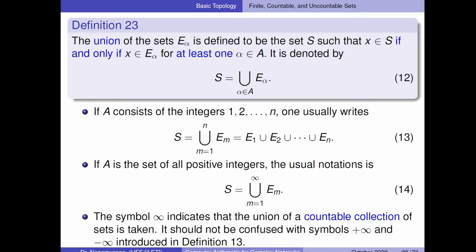You can rewrite 12 as 13 and also as 14. The symbol infinity in 14 indicates the union of a countable collection. Please do not confuse this infinity, where n goes forever, with the symbols plus infinity and minus infinity introduced in definition 13.